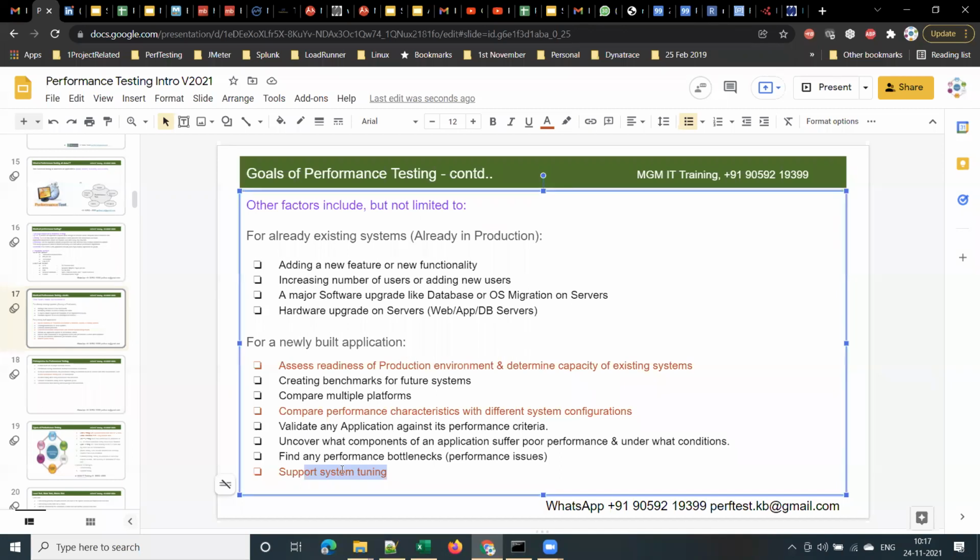Sometimes, if a developer wrote some bad code, that also causes performance issues. So if you want to do that code tuning and all, all these fall under system tuning. System means nothing but your application tuning. System means not a lab, not your server. System means here application tuning.